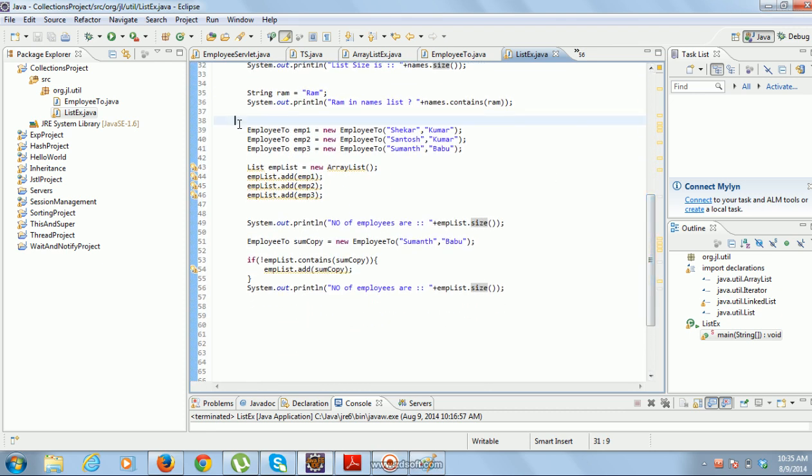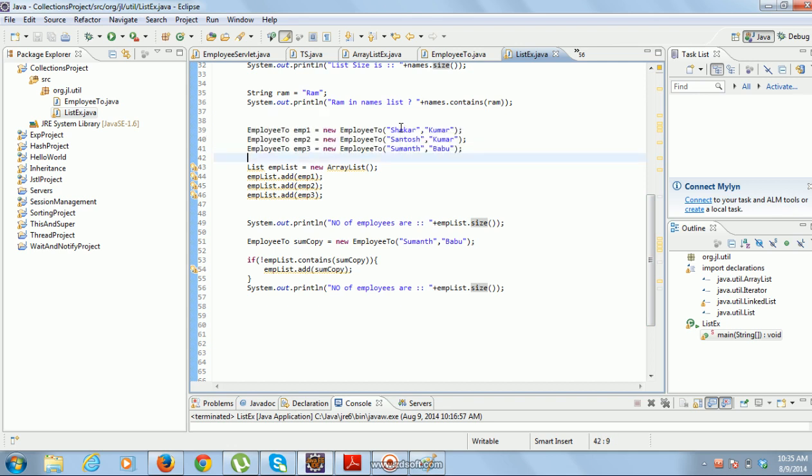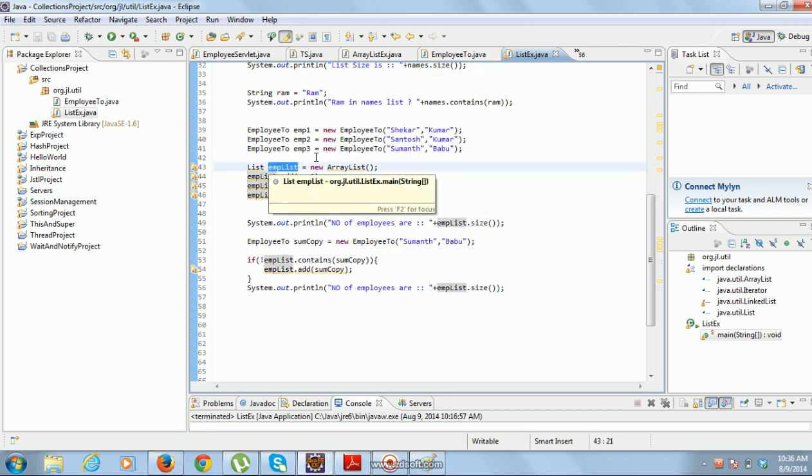I am creating 3 employee objects. First name as Shekhar, Kumar, Santosh Kumar, Sumant, Babu. Okay, I am adding them into the list. Suppose in your project or institute, your manager might have asked to add all those employees who are taking the Java course. Assume that is a requirement. Suppose some guy already added these 3 employees into the employee list taking the Java course.